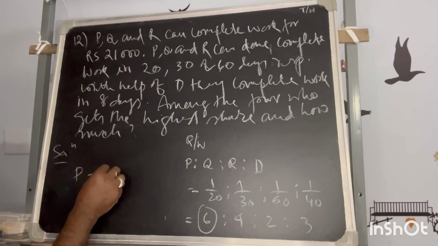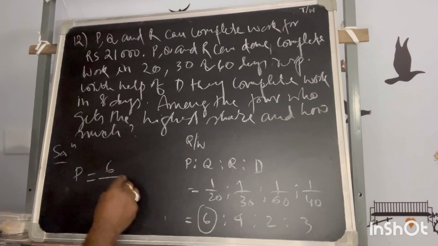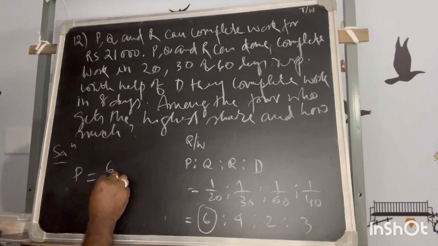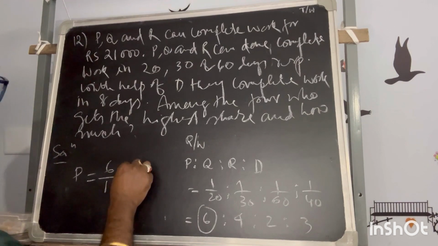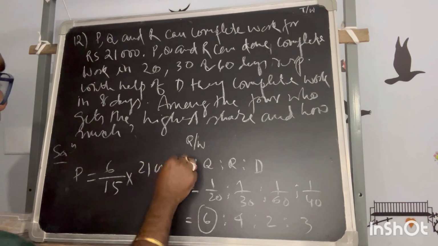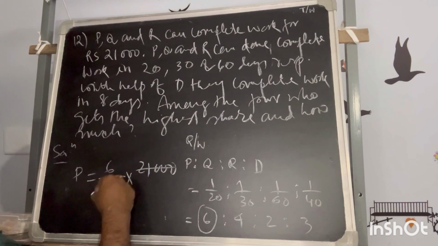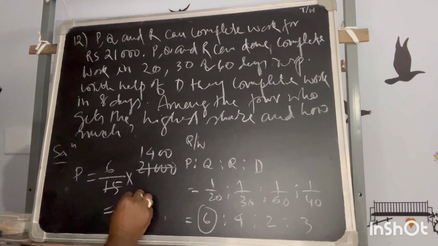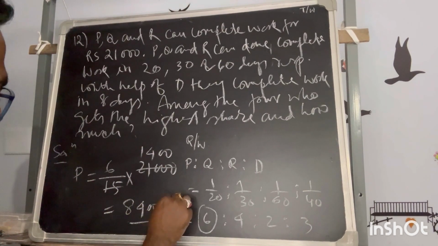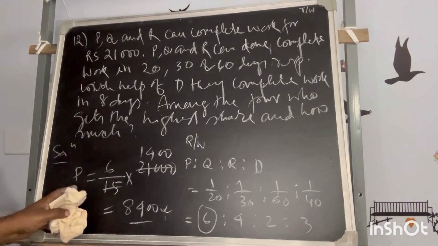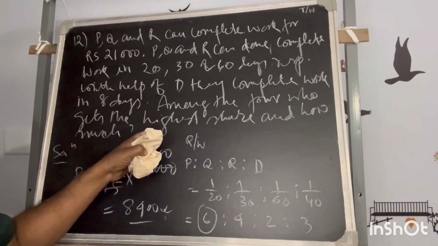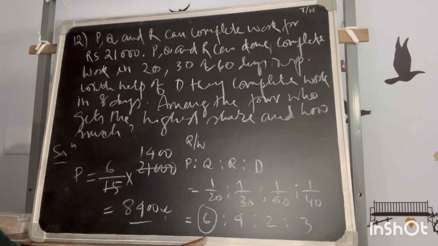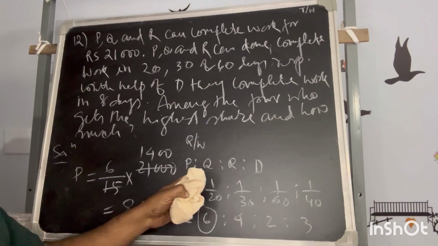So P, what fraction will he get? 6 upon 6 plus 4 plus 2 plus 3, that is 6 by 15. This much fraction he will get, out of 21,000. So 6 by 15 into 21,000 is 8,400. So this much P will get. P will get the highest because he has the highest fraction. This is the wages ratio.